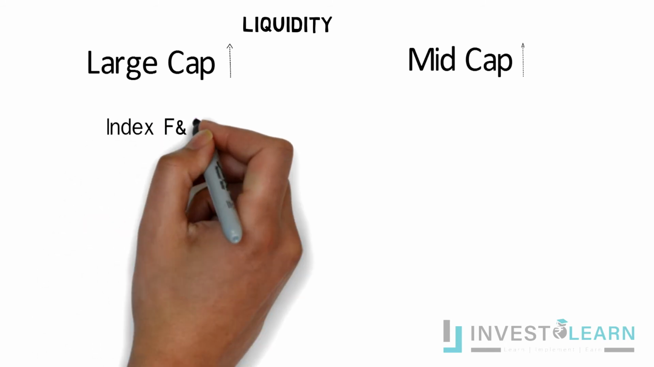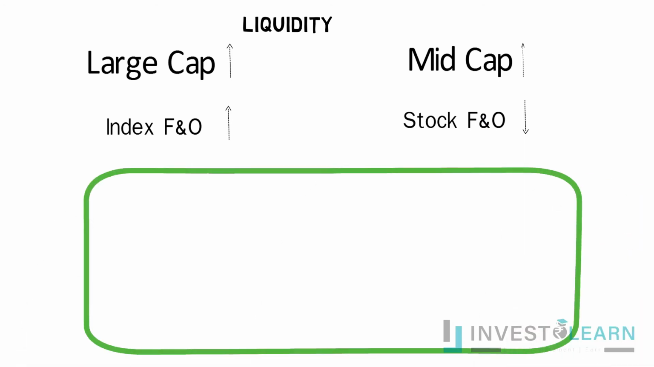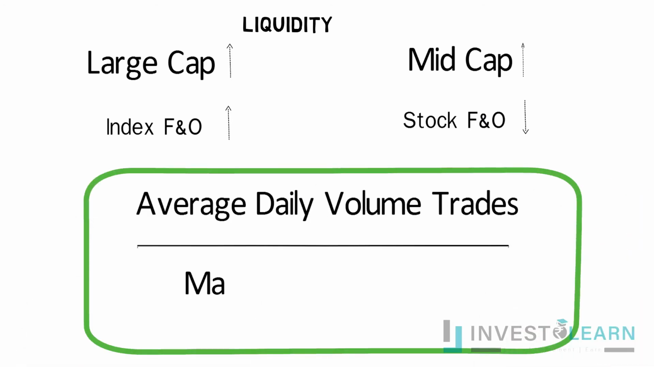Usually in case of index F&O, the volumes are higher as compared to stock F&O. So the formula for calculating this is the average daily volume traded divided by market capitalization. To know more about market cap and its importance, you can check out our other videos, as it is a very important tool for a trader.